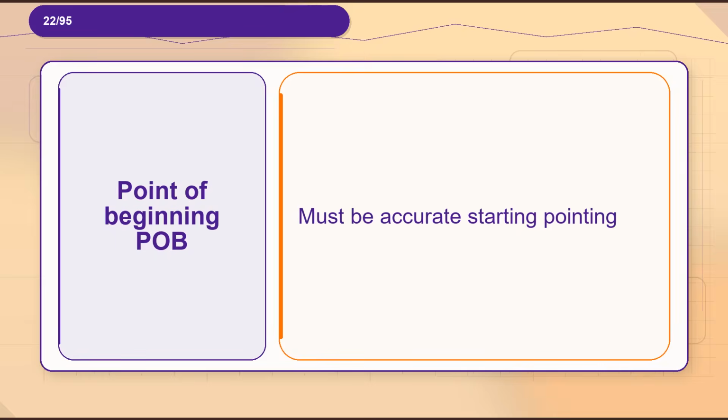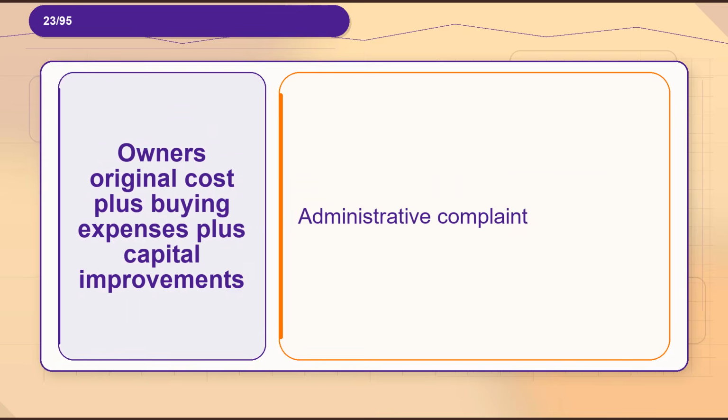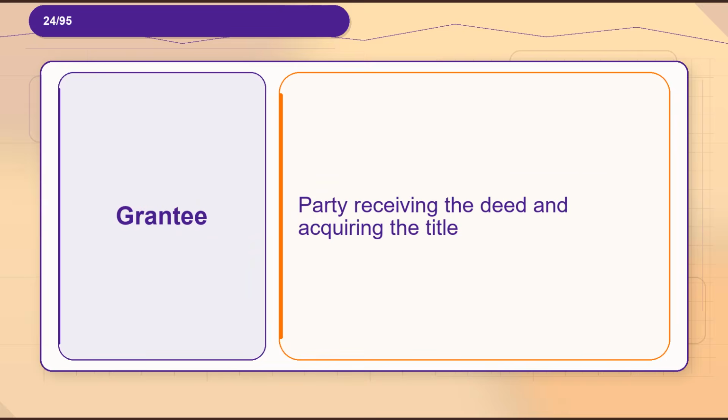Flashcard 22. Term, point of beginning, POB. Definition, must be accurate starting point. Flashcard 23. Term, owner's original cost plus buying expenses plus capital improvements. Definition, administrative complaint. Flashcard 24. Term, grantee. Definition, party receiving the deed and acquiring the title.